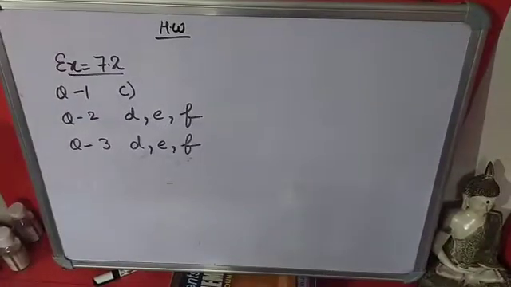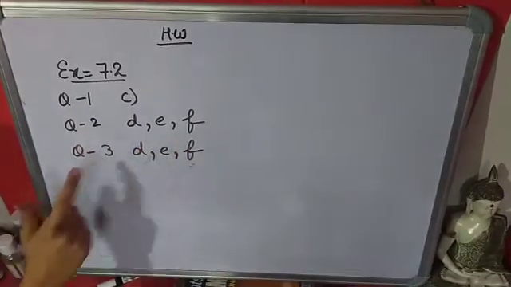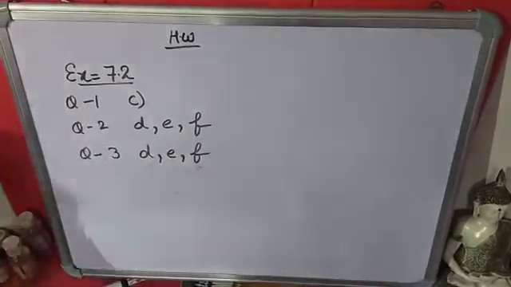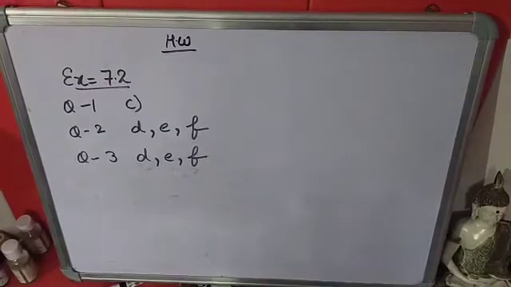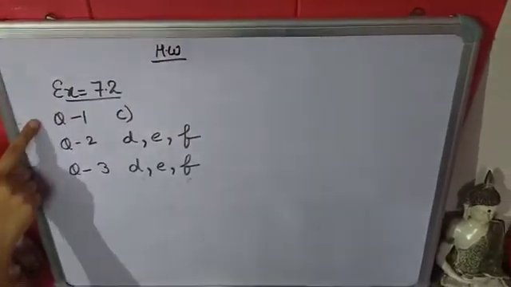Class, this is your homework. Question 1 C part, question 2 D, E, F parts and question 3 D, E, F parts of exercise 7.2, do in the Maths Fair notebook. And you have to draw the number line with scale and pencil in question 1.